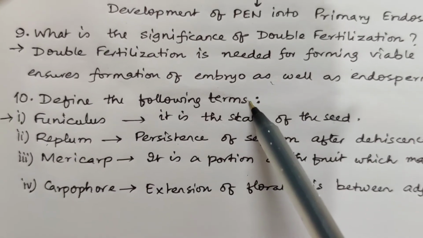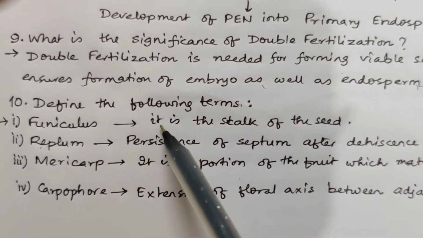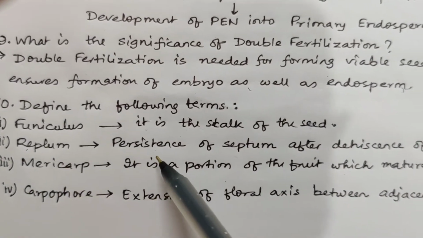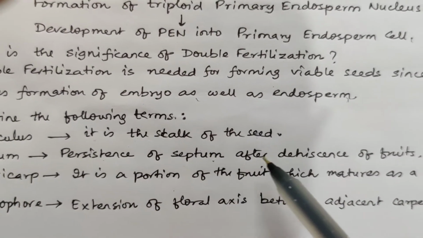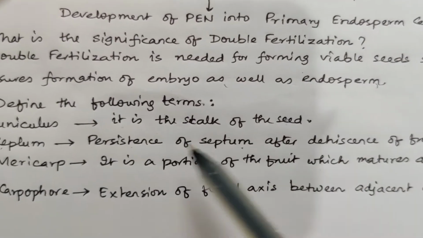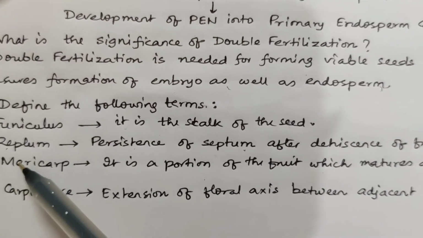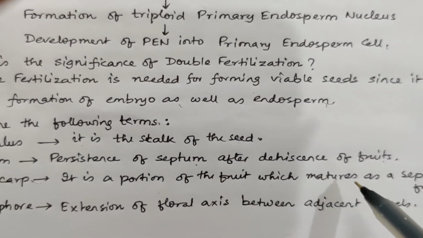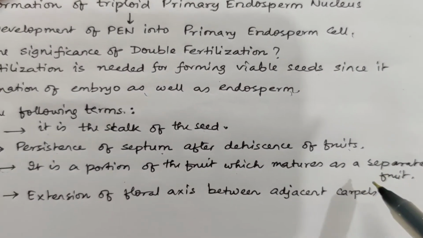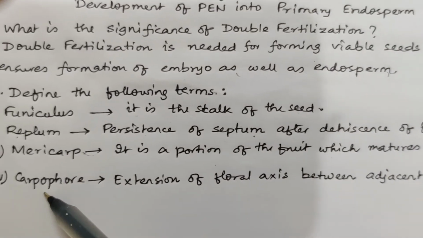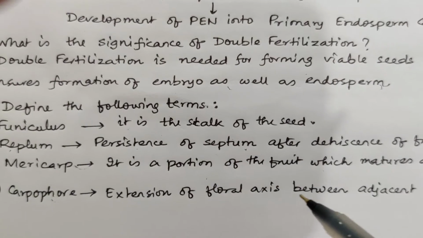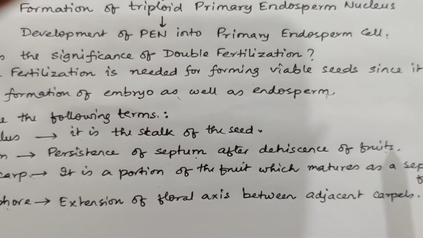Define the following terms. Funiculus, what is it? It is the stalk of the seed. Replum, persistence of septum after dehiscence of the fruits. Mericarp, it is a portion of the fruit which matures at a separate fruit. Number 4 is carpophore, which is an extension of floral axis between adjacent carpels.